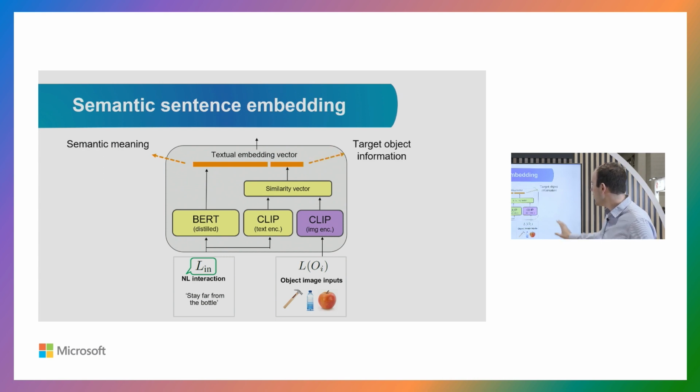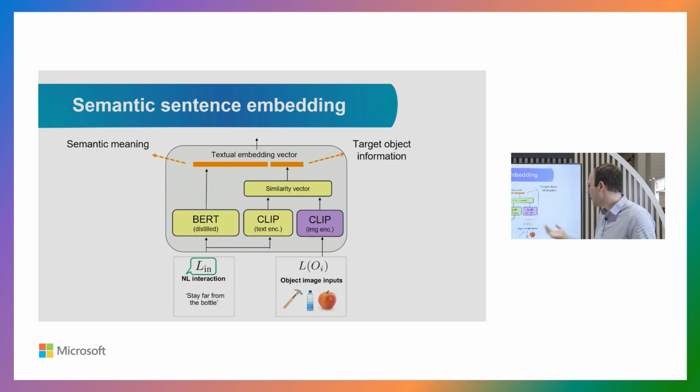And on the right side, we also input images of each one of the objects in the scene, and we can use standard feature detection architectures to get an idea of which types of objects we have in the scene. And the idea here is we're not only telling the robot to do something, but we're also trying to identify which objects the user is referring to.